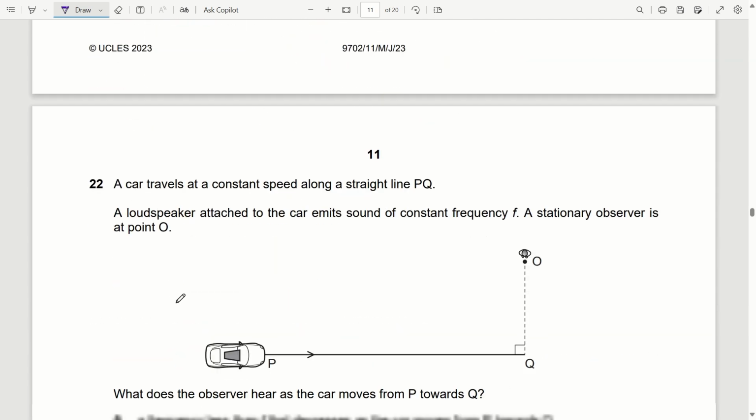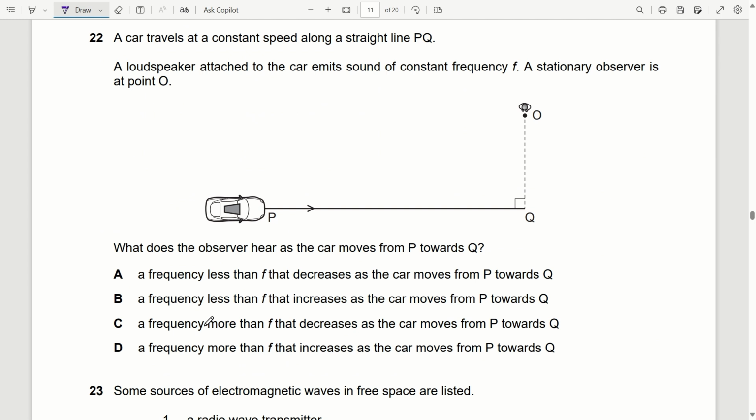Question 22. A car travels at a constant speed along a straight line PQ. The loudspeaker attached to the car emits a sound of constant frequency F. The stationary observer is at point O. What does the observer hear as the car moves from P towards Q?